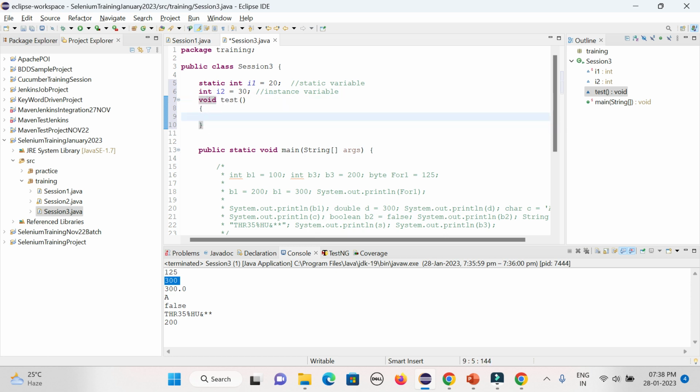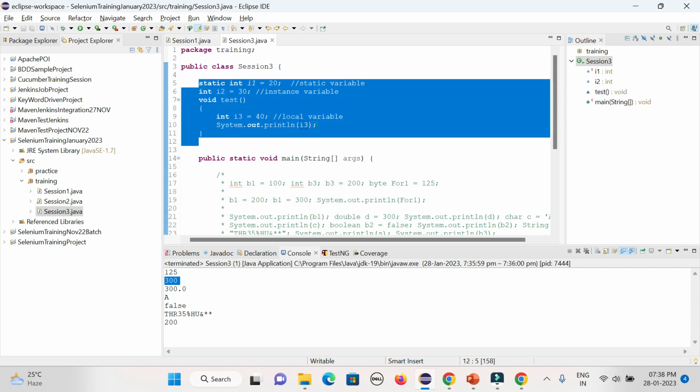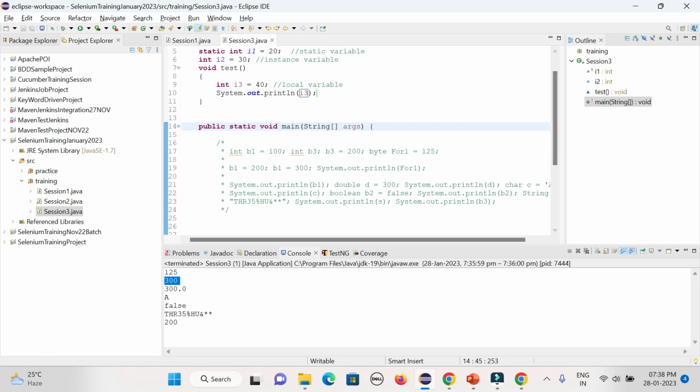I can define some variable called I3 equal to 40. How can I access this? In the method itself I can call it out, I3. Now this I have defined at the class level. Then how can I access them in the main method? These are the three variables.